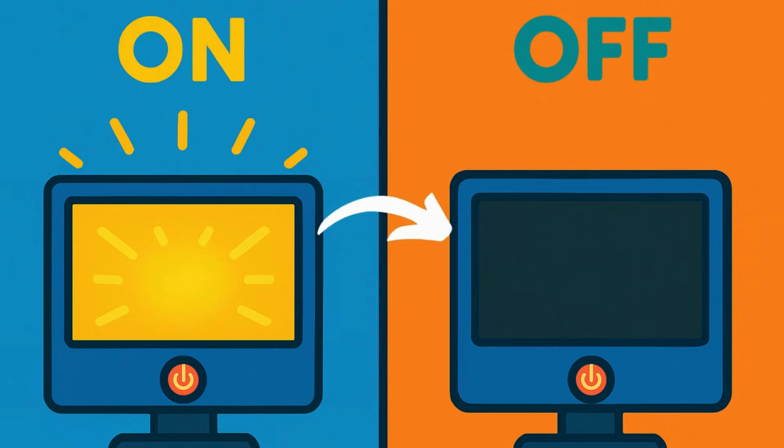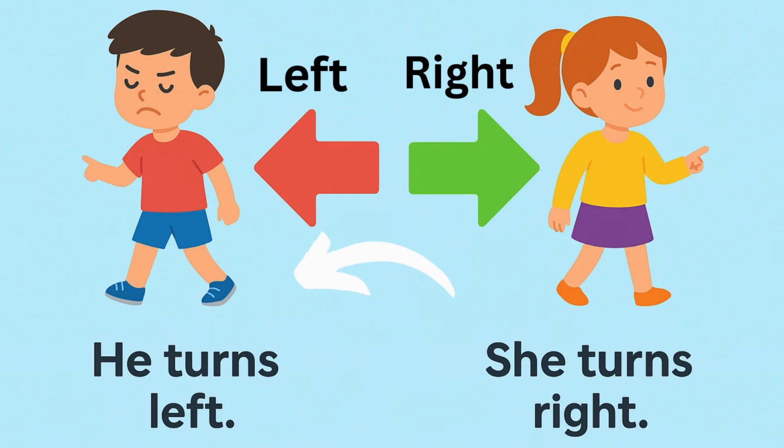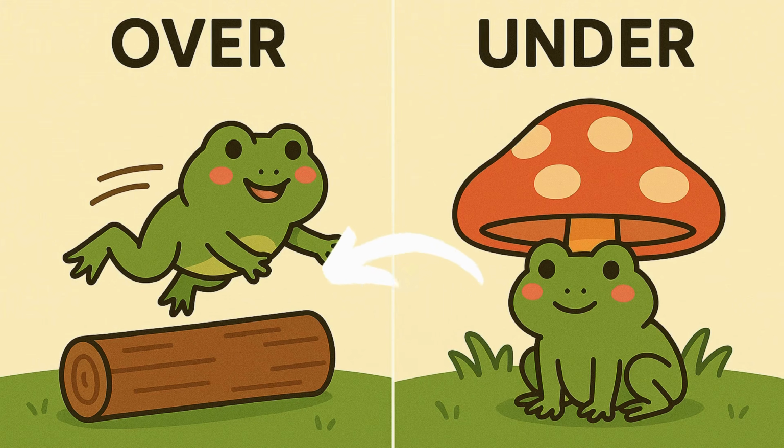On. Off. The TV is on. The TV is off. Left. Right. He turns left. She turns right. Over. Under.